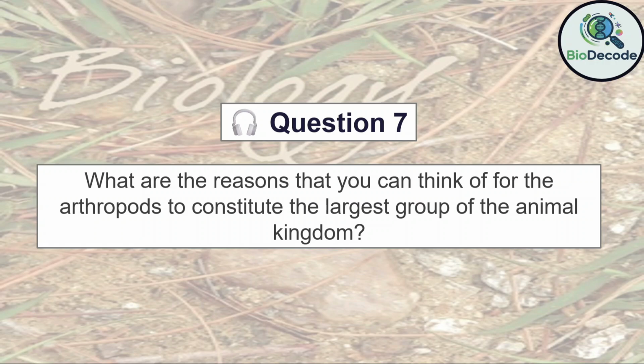Third, they have a highly developed sensory system, including compound eyes and antennae, which aids in navigation, finding food, and avoiding predators. Fourth, their reproductive strategies, short life cycles, and ability to adapt to environmental changes contribute to their remarkable diversity. Collectively, these factors have enabled arthropods to become the largest and most successful group in the animal kingdom.